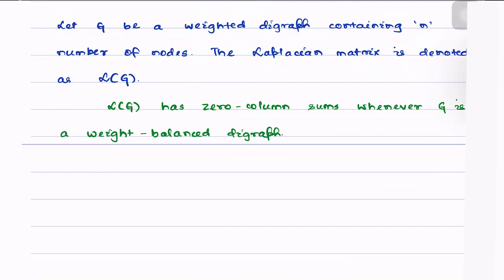This highlights that the weight balance property of a digraph ensures that not just the row sums, but the column sums of Laplacians can also become equal to 0.